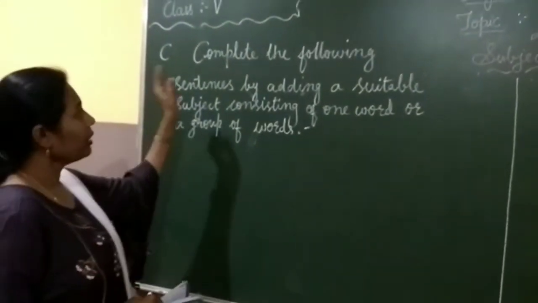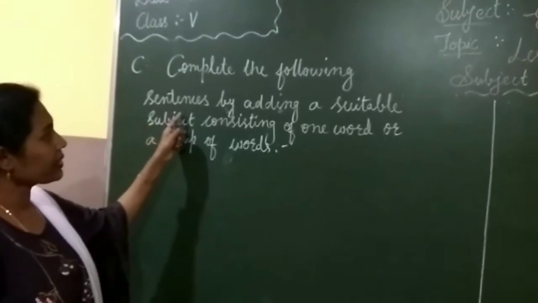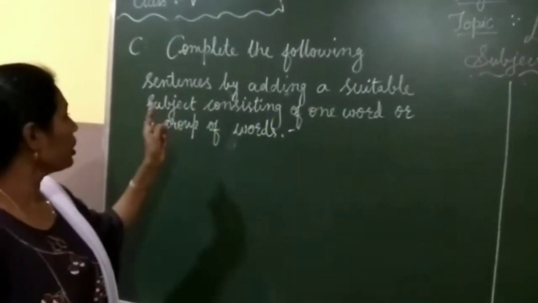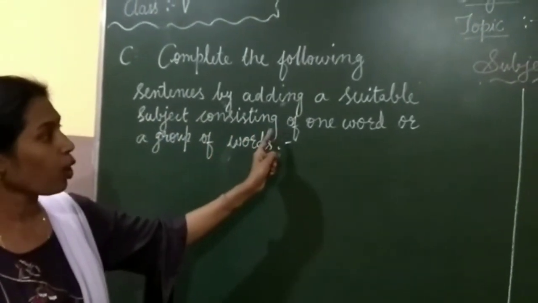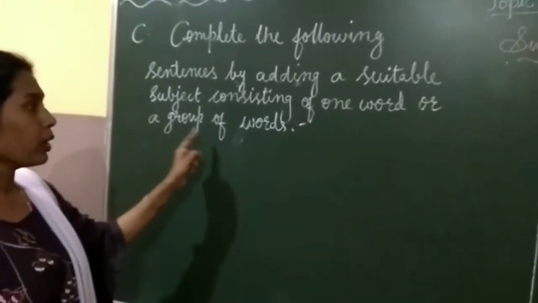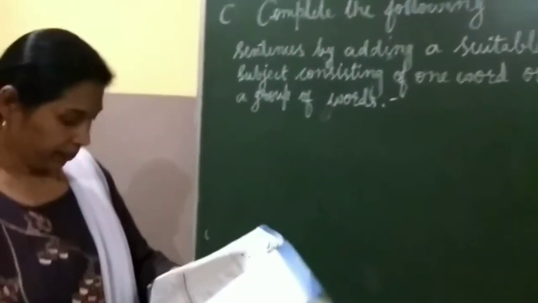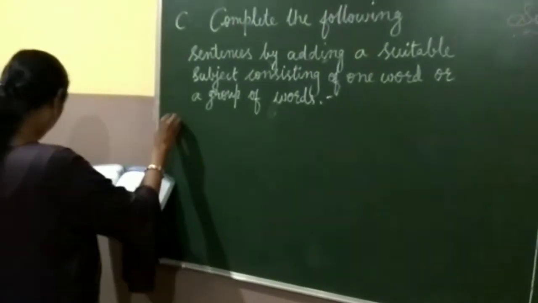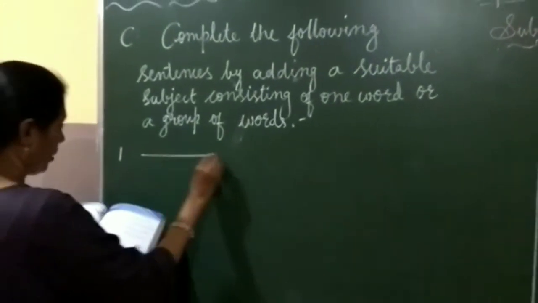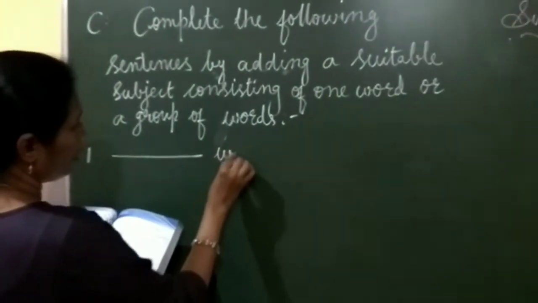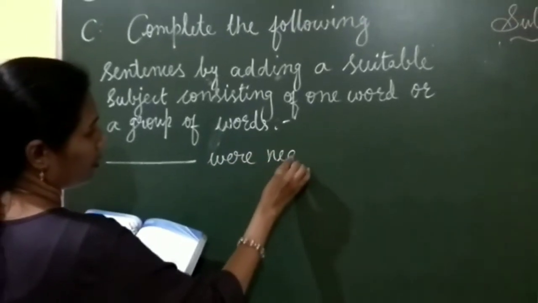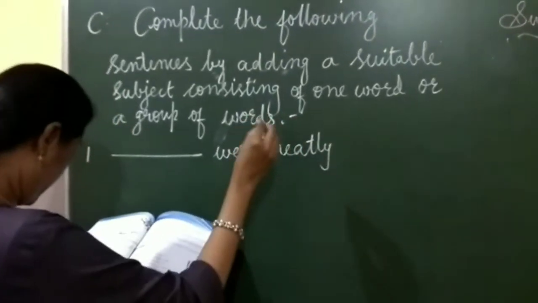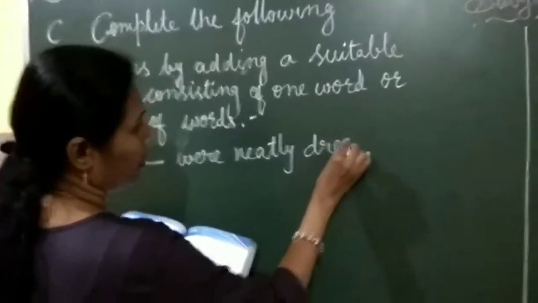Children, last one, complete the following sentences by adding a suitable subject consisting of one word or a group of words. Here, a few sentences are given. We have to add a suitable subject. First one, dash were neatly dressed.